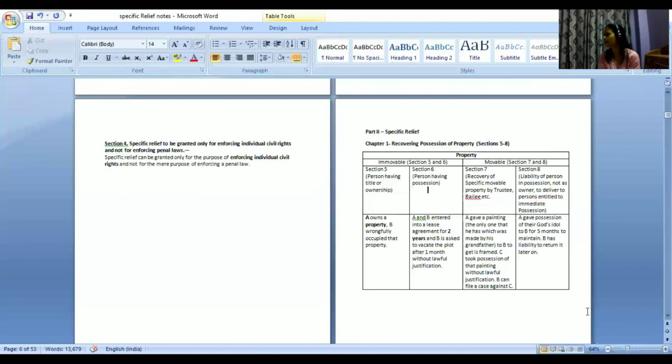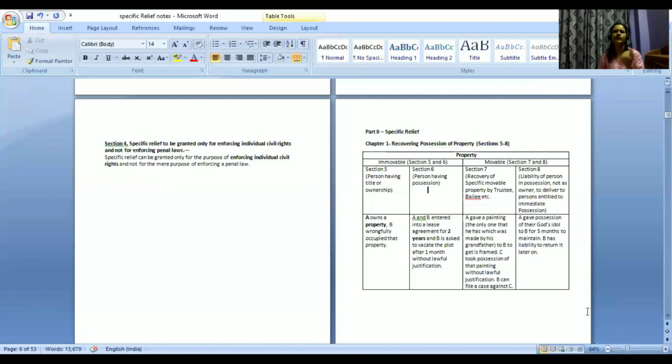Now take for example, there is one person who is the owner of a certain property and he has rented out that property. Now maybe that property was just next to a national highway, and the National Highway Authority wants to widen the highway, so they want to acquire some portion of that house. Accordingly the owner is asking that you need to vacate the house because the National Highway Authority is going to acquire my house, and I need to break my house accordingly. In that case, the tenant cannot say, I have an 11 months agreement, I have a right to stay, I will stay no matter what.